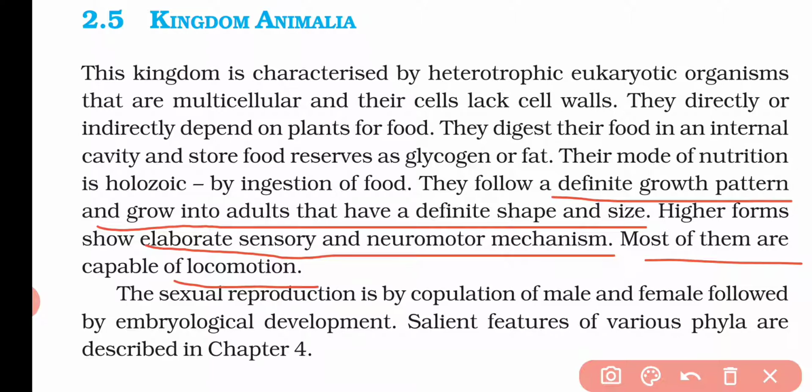Sexual reproduction in these organisms is basically by copulation of male and female, followed by embryogenetic development.